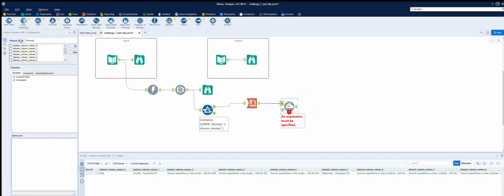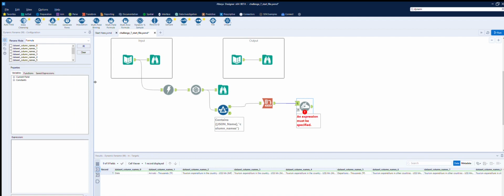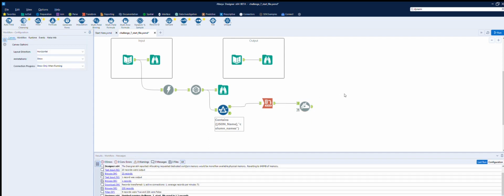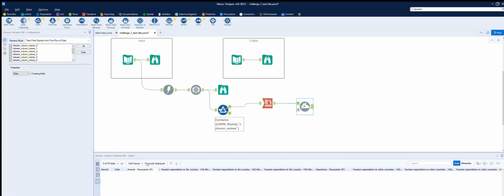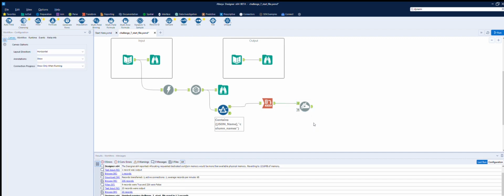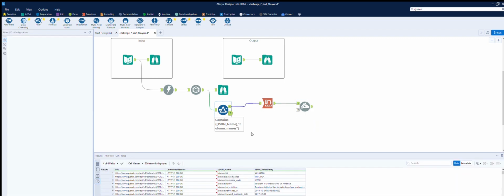Now you can see here it's got the from first row of data for all of the, yep, and then straightforward run. Okay, so now we have the right field names in there. Those arrivals, and then yep, in the right order. Okay, so that's just the headers. So now let's have a look at the real data.